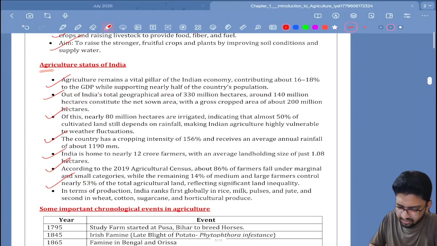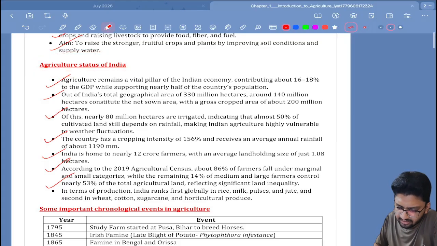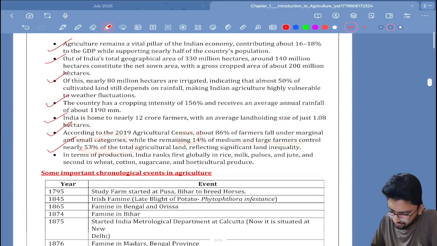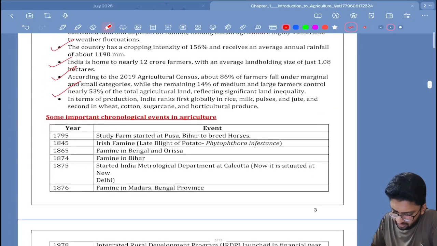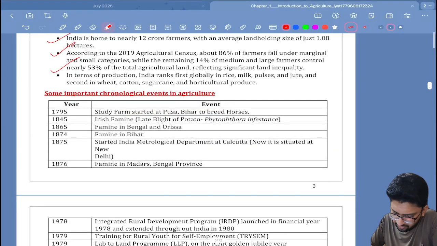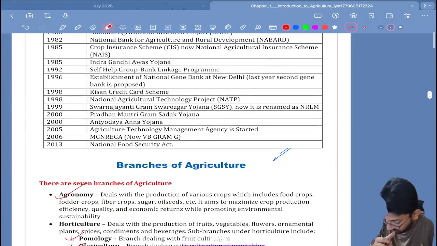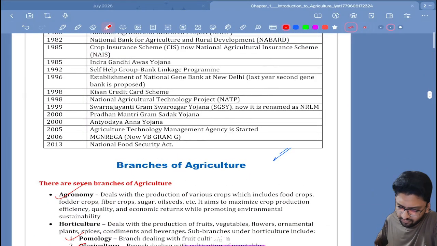Then they have given us the status of agriculture. This data can be quoted in your phase 2 examination. The country has a cropping intensity of 156% and receives an annual average rainfall of 1190 millimeters. And some important chronological events in agriculture: famine in Bengal, Odisha, famine in Bihar, started Indian Meteorological Department. These are just the basic chronology that you can remember if you want.